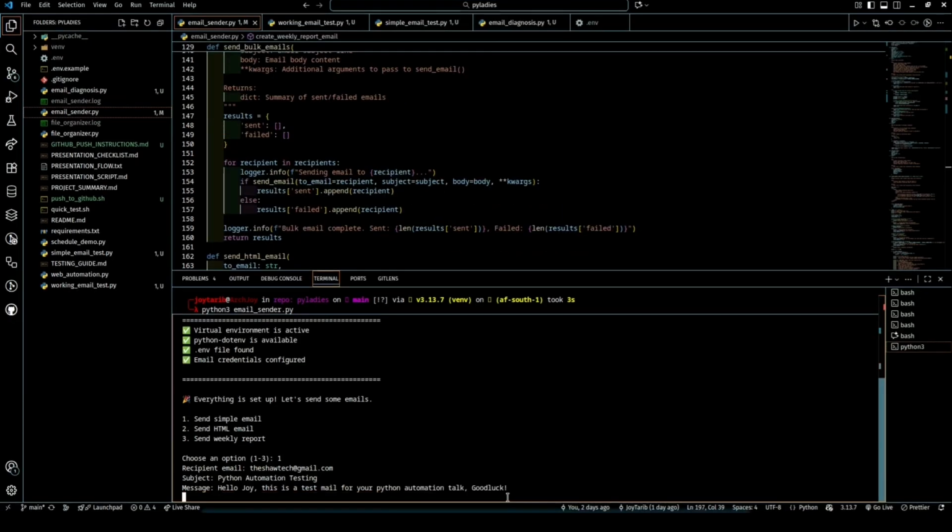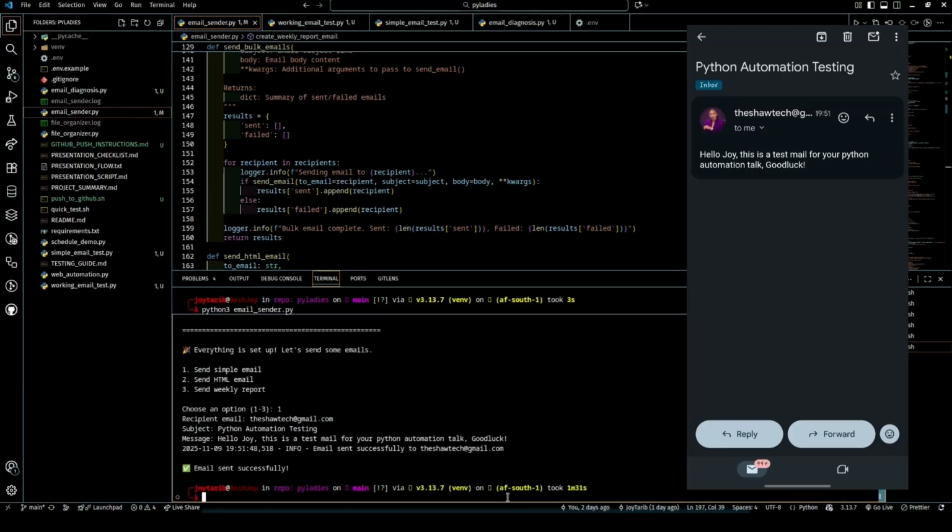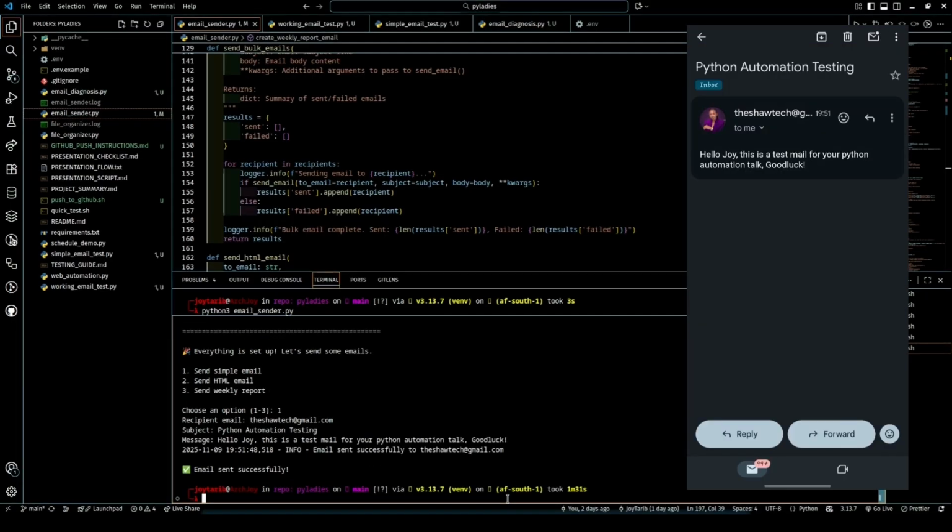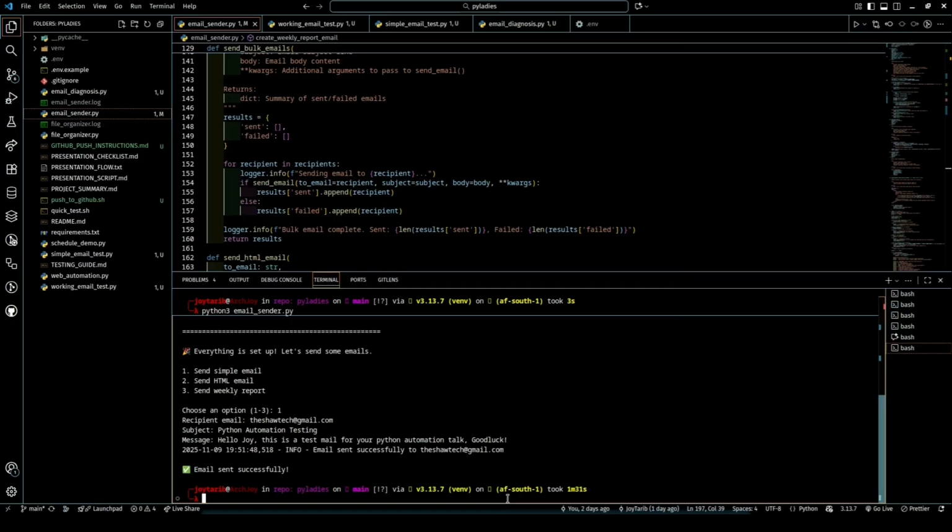The script is connecting to Gmail, authenticating and sending. And there it is, email received. What took several clicks and typing in my email client now happens instantly from code. And because it's code, I can trigger this from other scripts, on a schedule, or even based on events. So we can organize files, we can send emails. But what about the web?